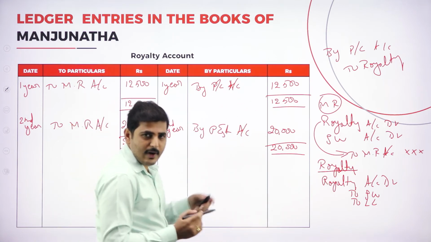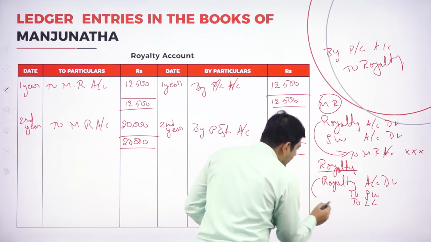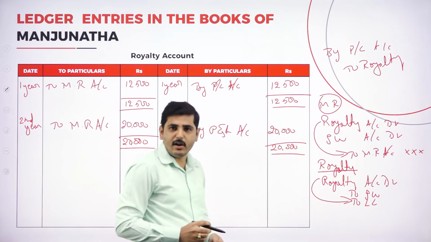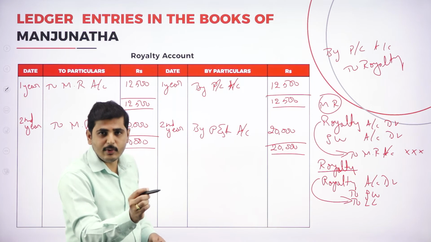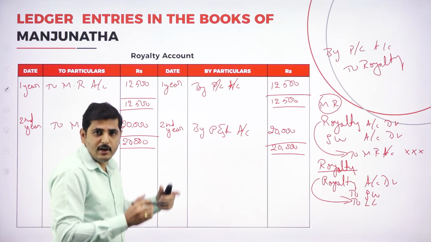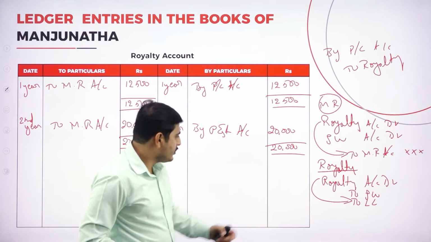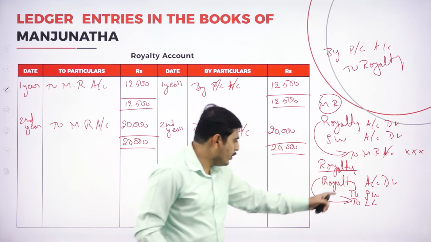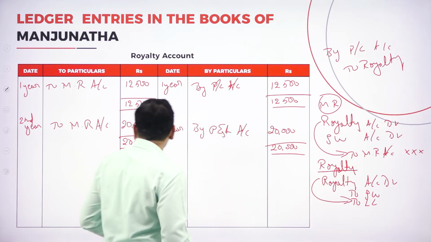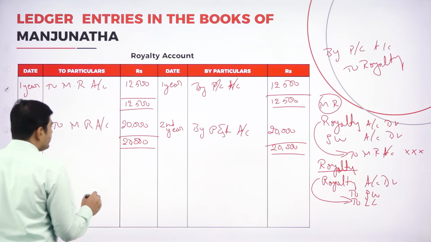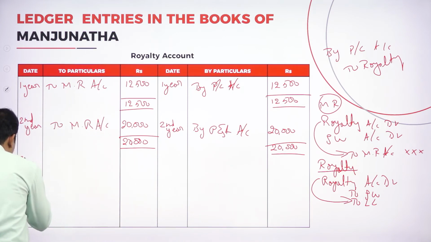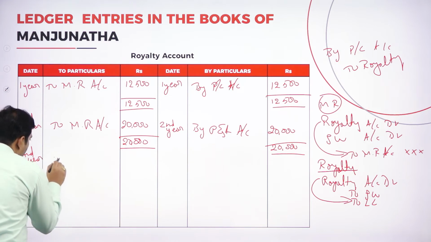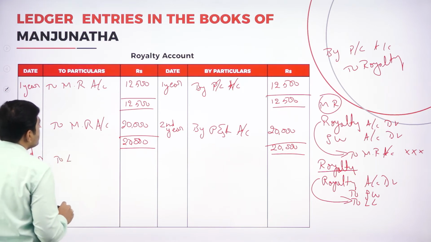What entry do we have to show? What is the opposite entry to the royalty account? The opposite entry is landlord account. We should write to landlord account in the royalty account. So by royalty account to landlord account, we should show to landlord account. So here for the third year, to landlord account.